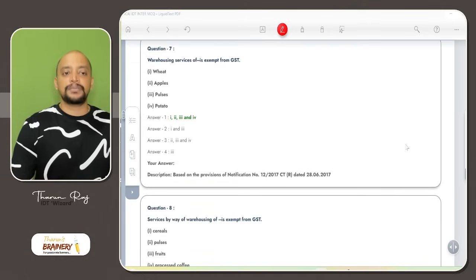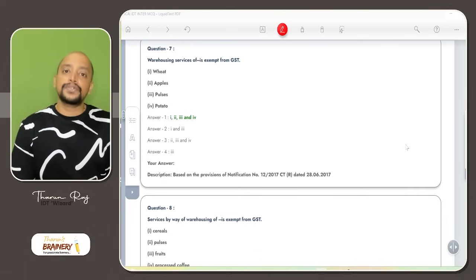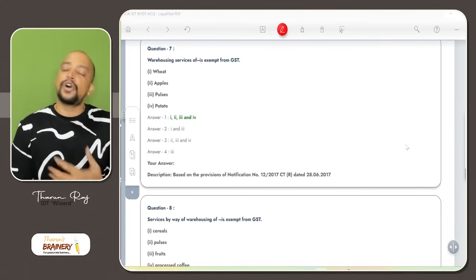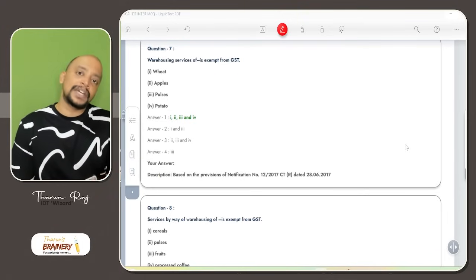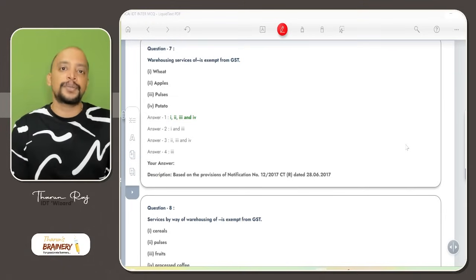Then next, question number 7, warehousing service of. Warehousing of agricultural produce, then warehousing of fruits and vegetables, is exempted, that is all agricultural produce. And warehousing of cereals and pulses, even though not agricultural produce. Warehousing of minor forest produce, even though not agricultural produce.